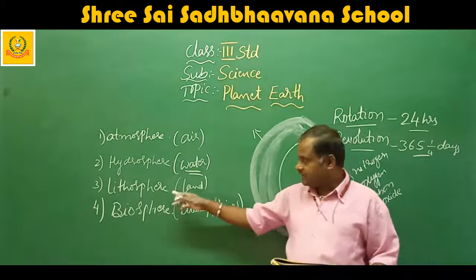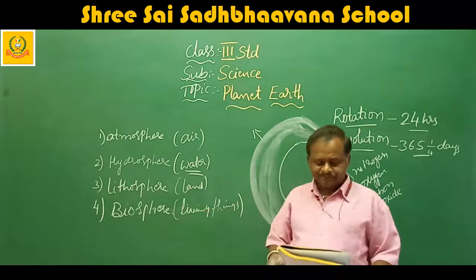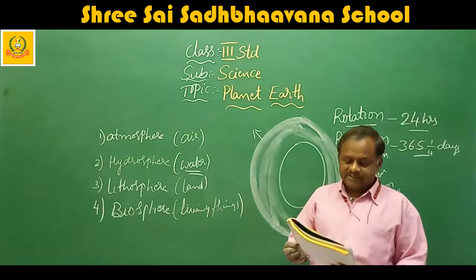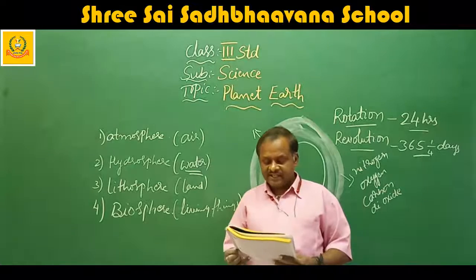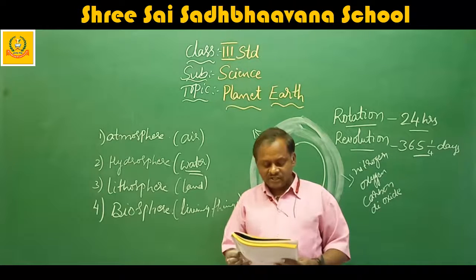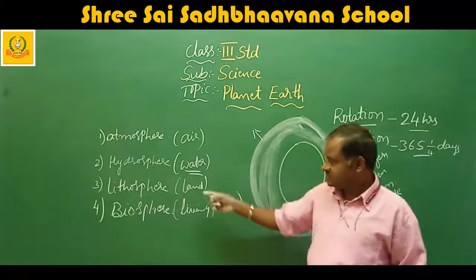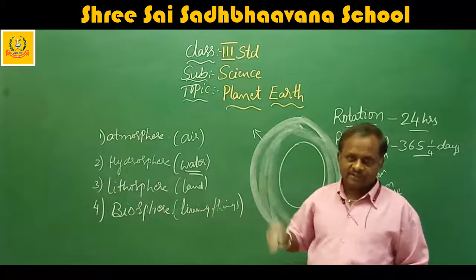Next, go to the land, that is lithosphere. The land surface of the earth is known as lithosphere. It is made up of rocks and it provides us with minerals, soil for cultivation and building materials. Lithosphere is called the land portion.